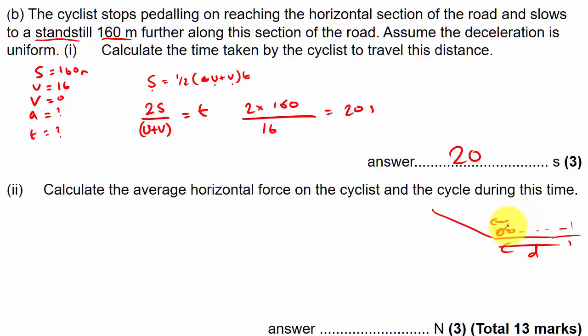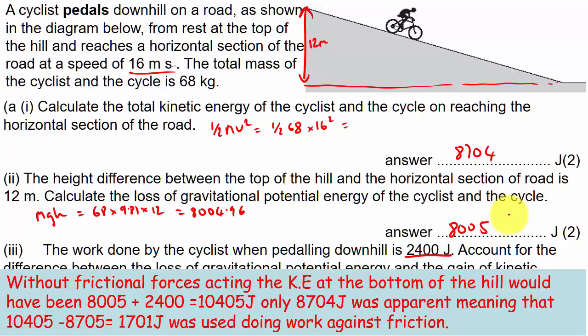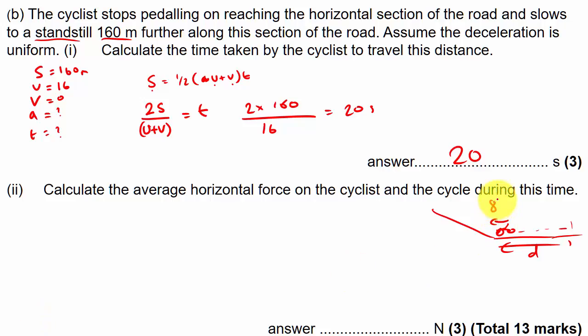What is the average size of that force, right? So what to think about is they come down the hill here, they emerge with 8,704 joules of kinetic energy. So they've got 8,704 joules of KE. Okay? And as they roll along, they're doing work against friction, right?